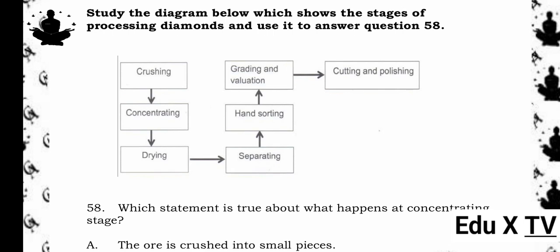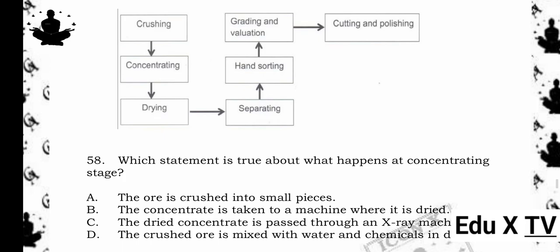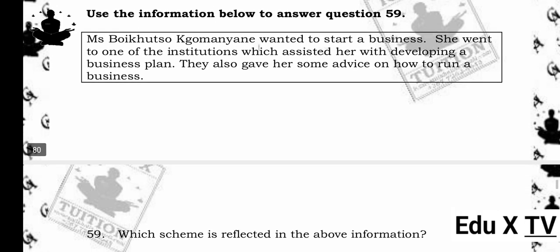Study the diagram below which shows the stages of processing diamonds and use it to answer question 58. Crushing, concentrating, drying, separating, hand sorting, grading and valuation, cutting and polishing. 58. Which statement is true about what happens at the concentrating stage? A. The ore is crushed into small pieces. B. The concentrate is taken to a machine where it is dried. C. The dried concentrate is passed through an X-ray machine. D. The crushed ore is mixed with water and chemicals in drums. The answer is D. Reason being, concentrating involves separating valuable minerals by mixing crushed ore with water and chemicals.